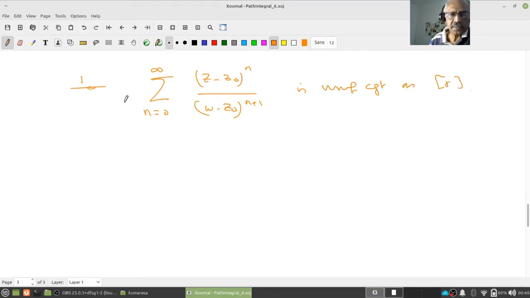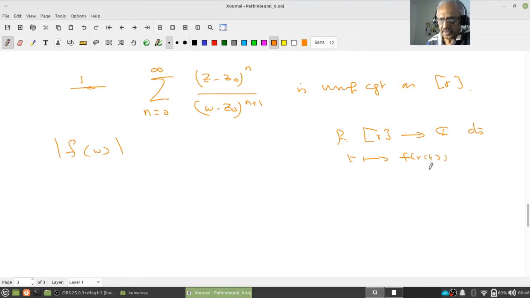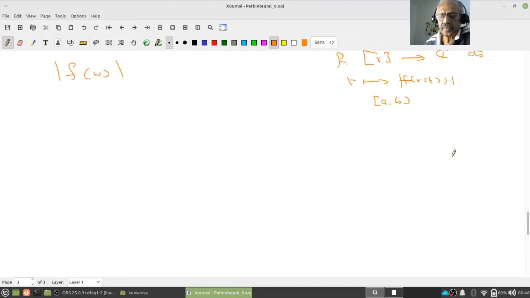Now let's look at f. See, f of w is bounded because f is a continuous function on the trace of gamma to C, and this is a continuous function on a compact set. If you want, just look at t going to f of gamma t. This is a continuous real valued function on a closed and bounded interval, therefore it's bounded. Therefore, modulus of this is less than or equal to M for all t.